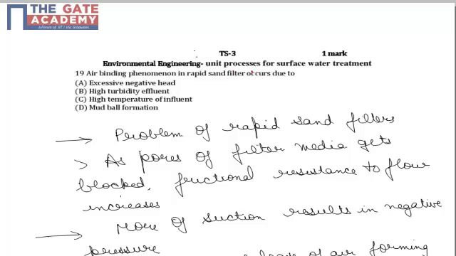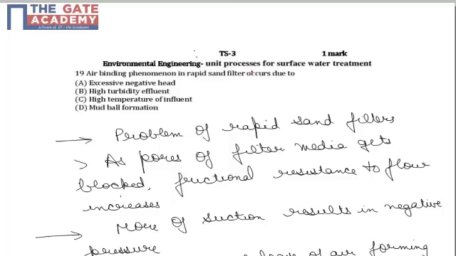Hello students, the following question is a 1 mark question from the topic of unit processes for surface water treatment, and it is from environmental engineering. In this question it is asked that air binding phenomena in rapid sand filters is caused due to, and 4 options are given. Now this is the big problem of rapid sand filters.